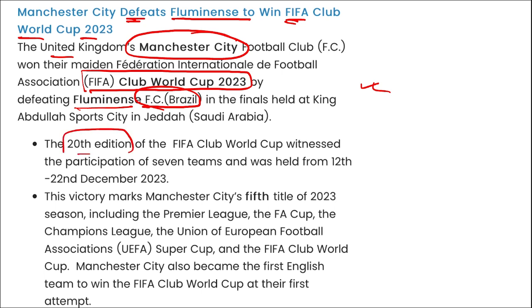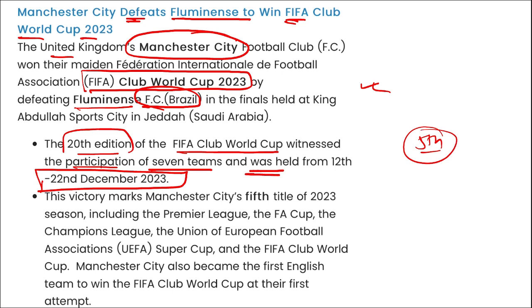This was the 20th edition of the FIFA Club World Cup that witnessed the participation of 7 teams and was held from 12th of December to 22nd of December. So who won it? It was won by Manchester City, and this was the 5th title of Manchester City.